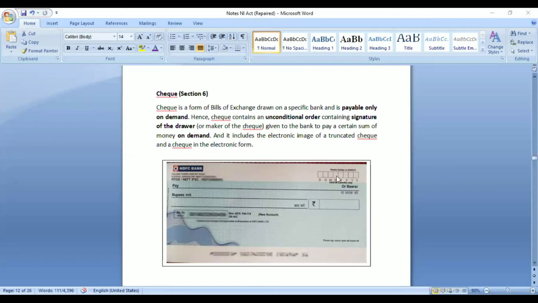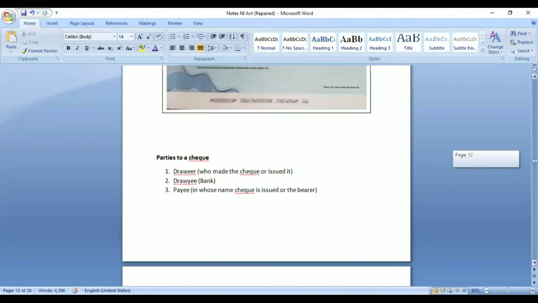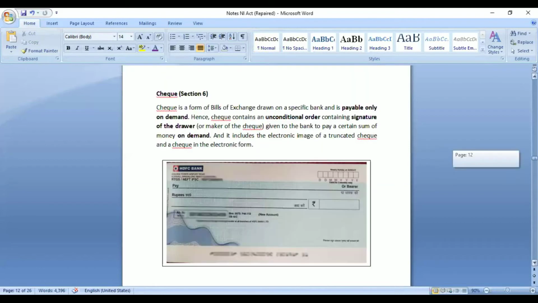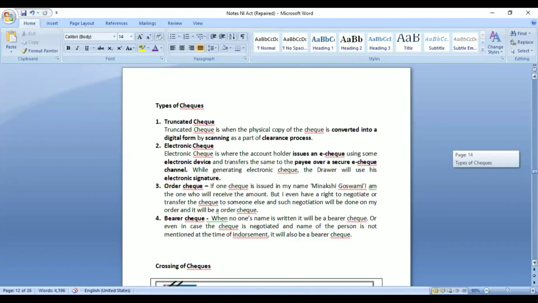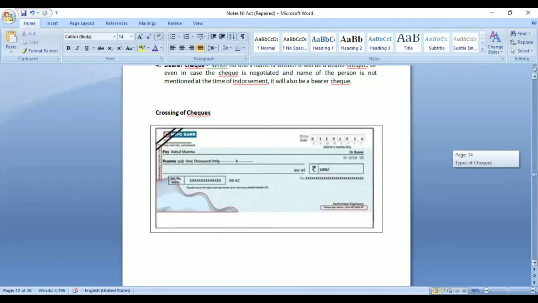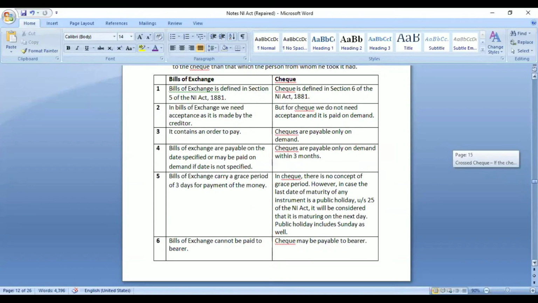Okay, so let's start the class. We were discussing checks, and we will continue. What is a check? It is defined under section 6, and the different types of checks are mentioned somewhere or the other in the NI Act. Then crossing of checks we discussed, and the difference between bills of exchange and check.